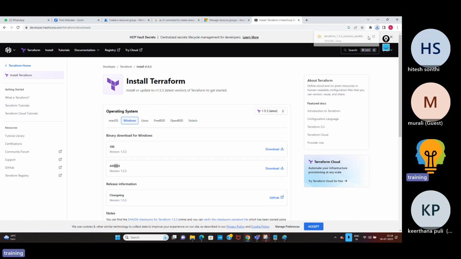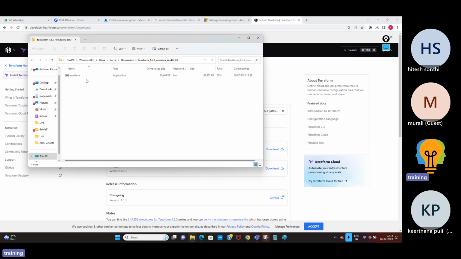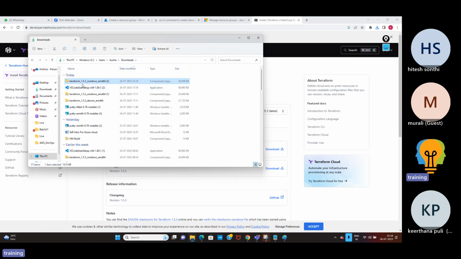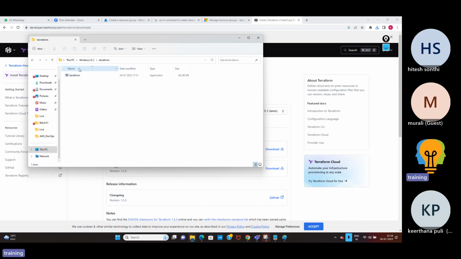Don't run this exe. If you run it, so you have this exe, don't run it. Instead of that, just extract that file to one of the folders. What I've done is, in the C drive I've created one Terraform folder, and in the Terraform folder I've copied this exe file.